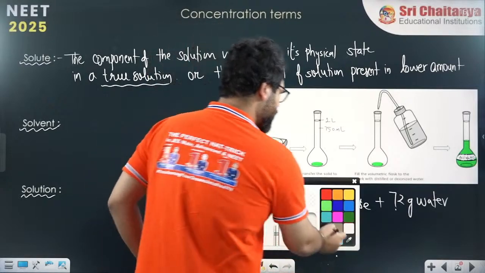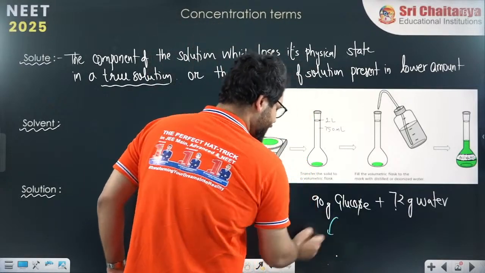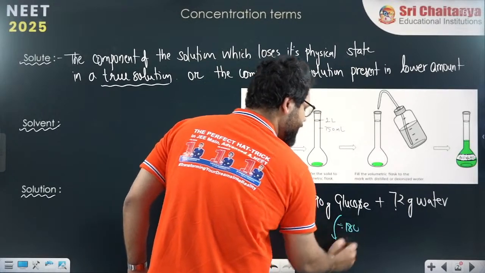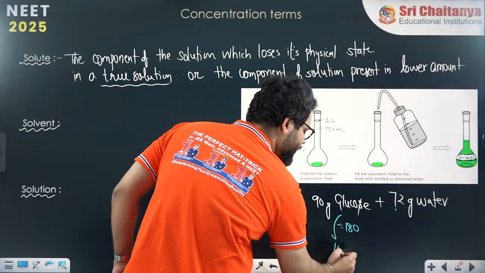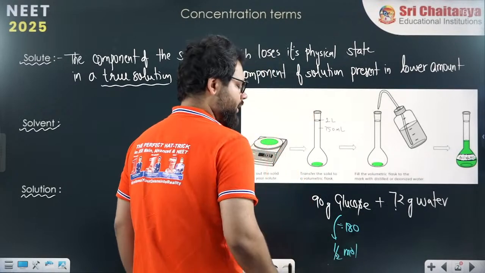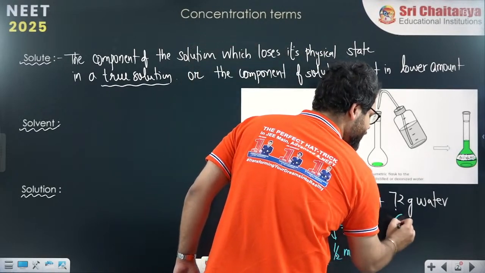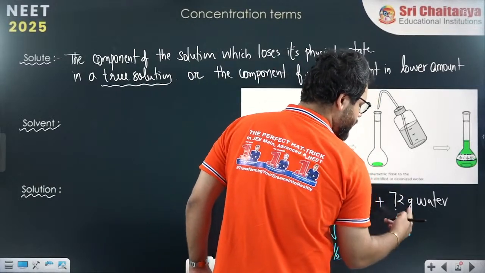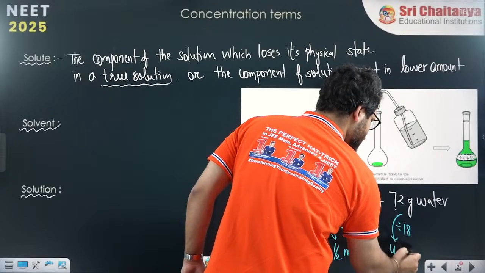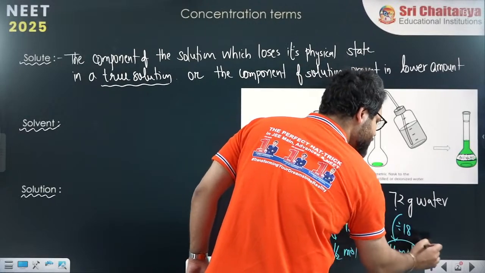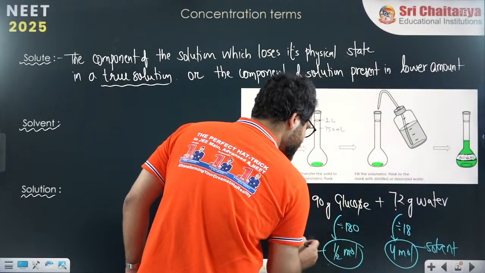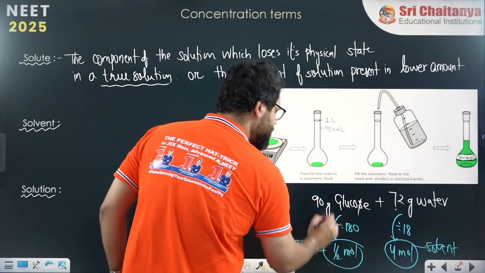So here glucose is actually how much? Weight is given, moles are weight divided by molar mass, which is 90 by 180. We have half a mole of glucose. And water is how much? 72 divided by 18. So water is actually 4 moles. So water becomes the solvent here, and glucose becomes the solute here. So this is the one.